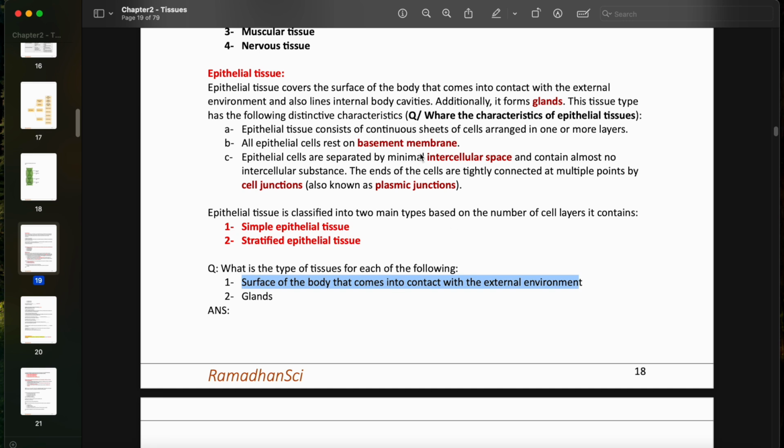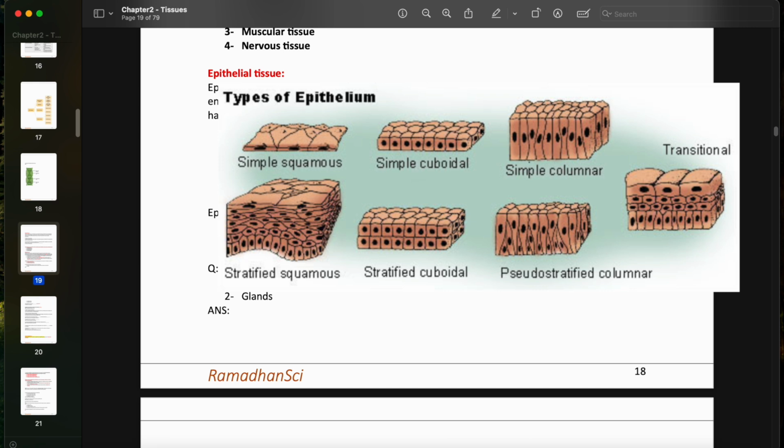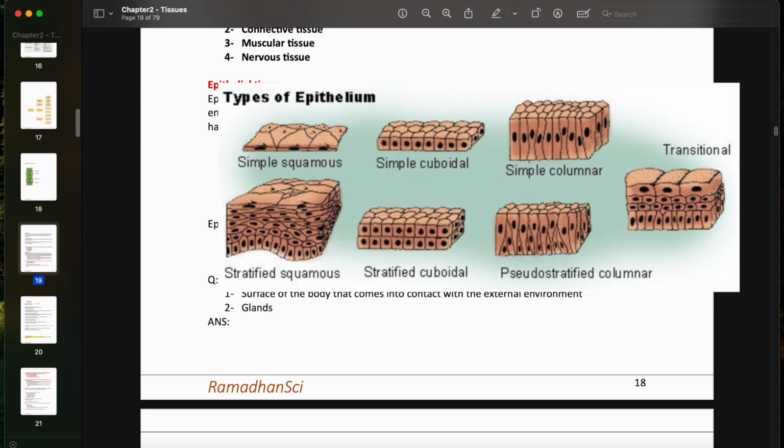The tissue type has the following distinctive characteristics. For example, you can have a question telling you what are the characteristics or features of the epithelial tissues. Epithelial tissue consists of continuous sheets of cells arranged in one or more layers. If we have one layer, like a monolayer, this is simple epithelial tissue. And if we have more than one layer, like multiple layers, this is stratified, meaning made up of multiple layers.